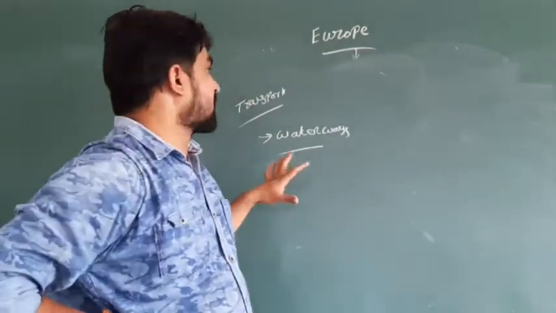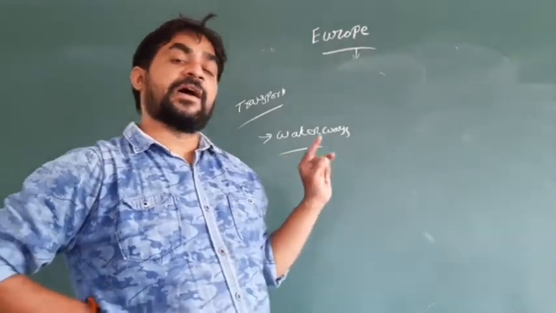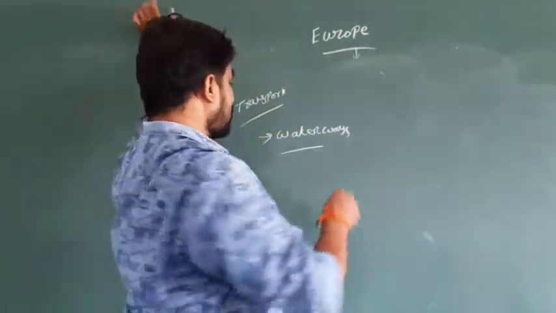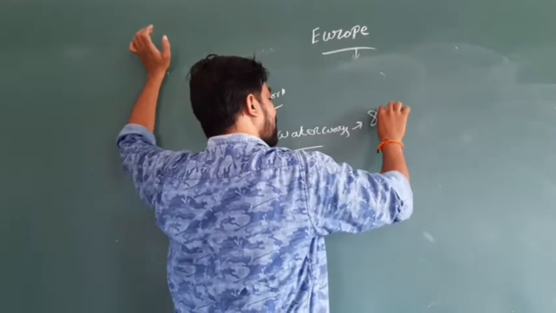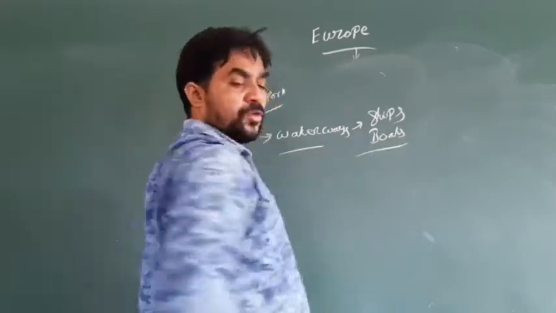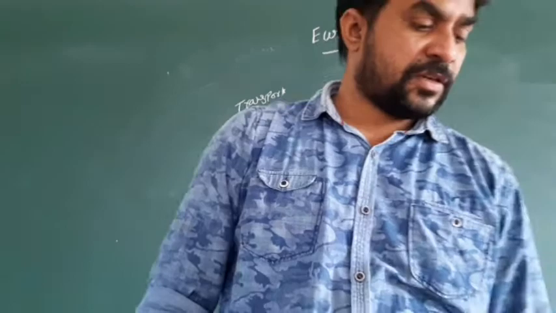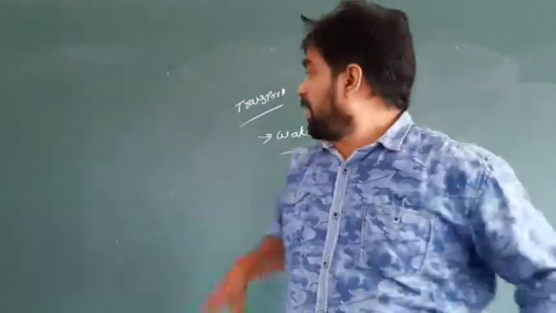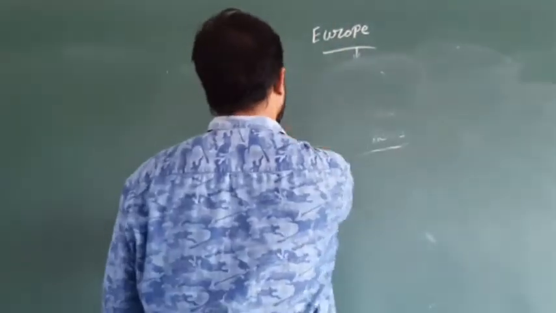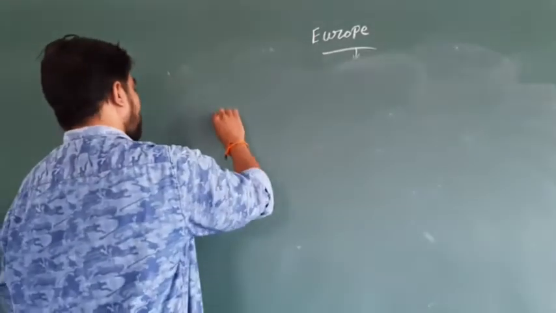So waterways are excellent and well connected from one country to another country, and also from one city to another city. So the people of Europe developed ships and also boats between one country and another country. So next, come to that. Do you understand this? Next, what are peninsula, island, and also bay? There are four terminologies we have to know.